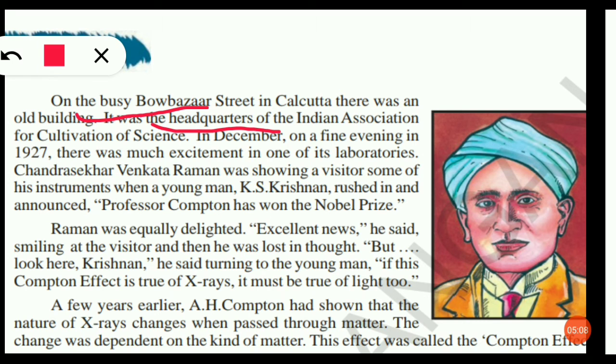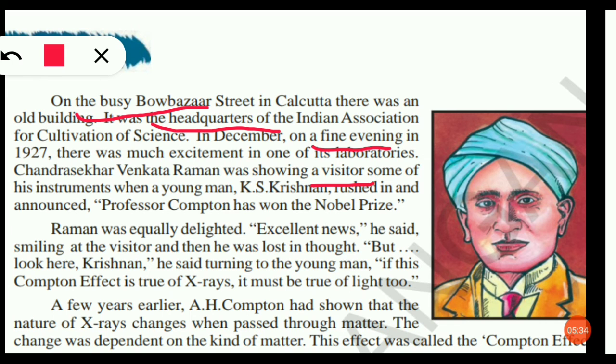Let us go to another one. "On a fine evening". This is also a phrase that begins with the article a, so you have to write this one also. "One of its laboratories, Chandrasekhar Venkatraman was showing a visitor." A visitor is also a noun that begins with the article a.